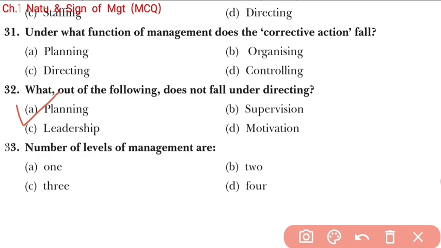Now come back to the question of 33. The number of levels of management are. It means in every type of business enterprise, how many levels of management are there? Just remember, students, 3 levels of management. What are the names of the 3 levels? The first one is top level management, second is middle level management, and the third one is low level management. In this manner we can say there are 3 levels of management, right? And after that we come back to the next questions.